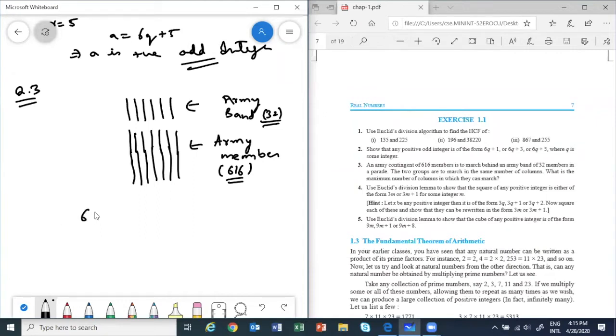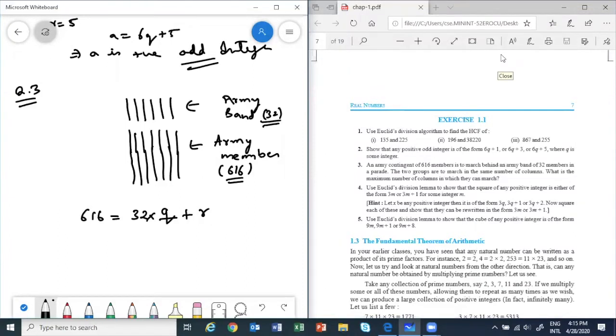So 616, you have to write as 32 into something, meaning we have to find out Q and R. Fine. Try to find the HCF. Give me the answer in equation form.